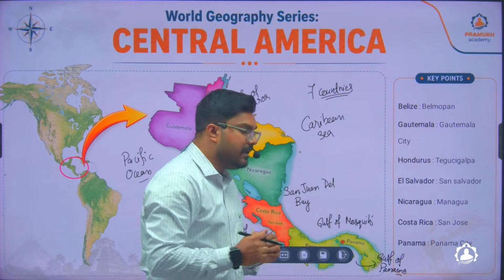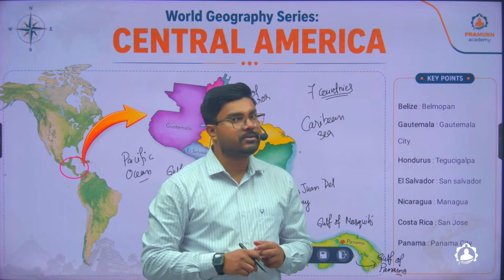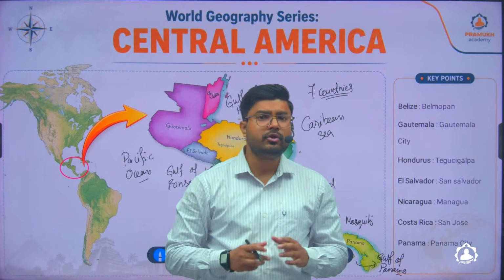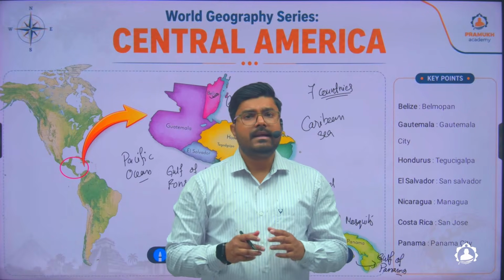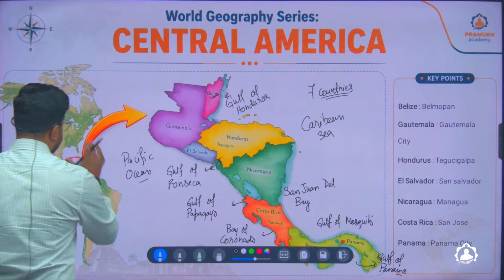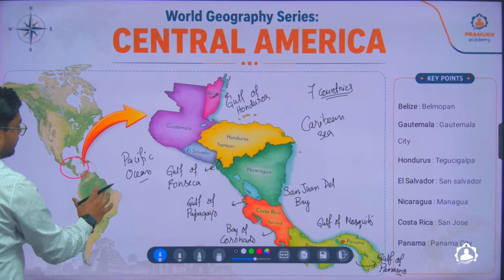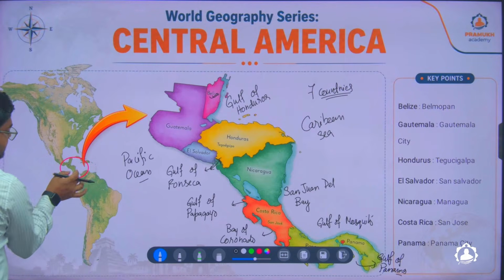So now let us see how this particular landmass was formed, because it's an interesting geological, geomorphological history, which is responsible for the formation of this particular landmass. Because in the map, if you see, this is the entire landmass of North America, this is the entire landmass of South America, and these two landmasses are connected by this narrow strip of land.